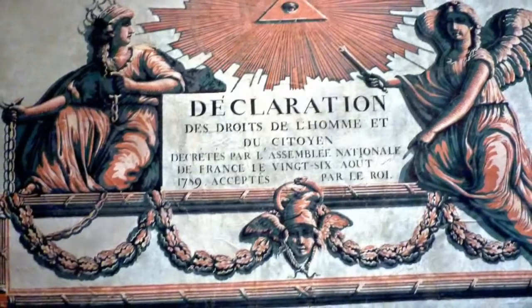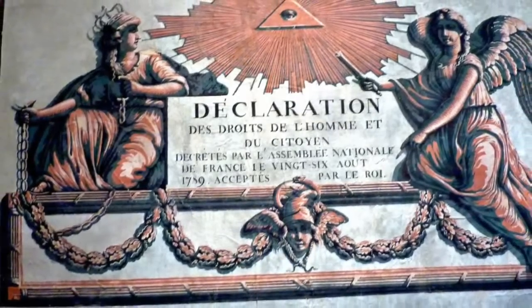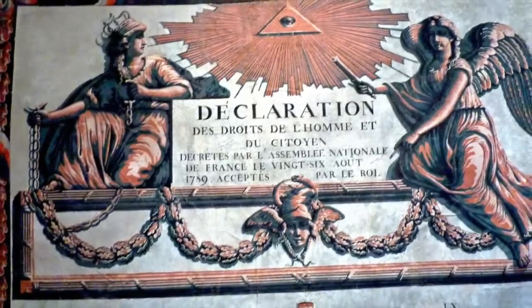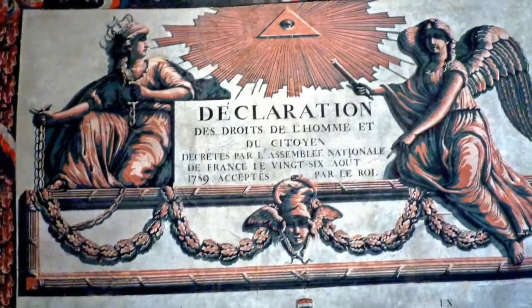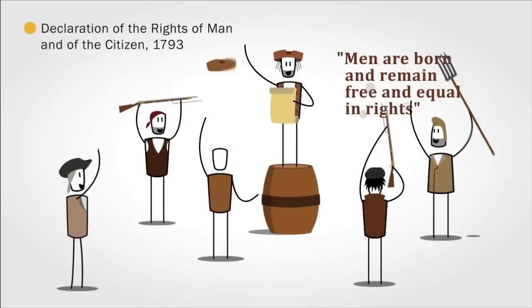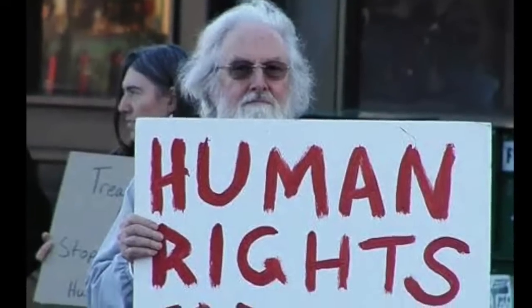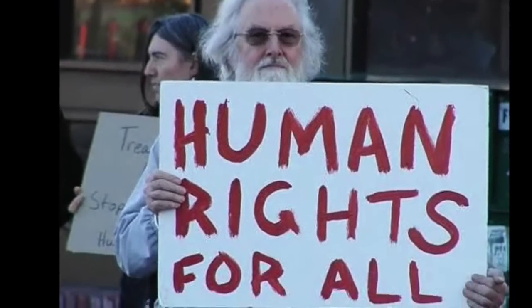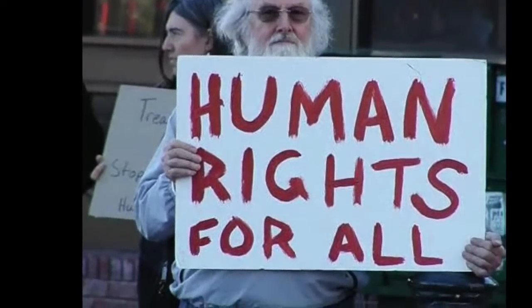The National Assembly wrote and approved the Declaration of the Rights of Man on August 26, 1789. This stated, "Men are born and remain free and equal in rights, and mankind's rights are liberty, property, security, and resistance to oppression." However, the King and Marie Antoinette were still living in the Palace of Versailles, not going hungry, while many people were starving because of high bread prices.